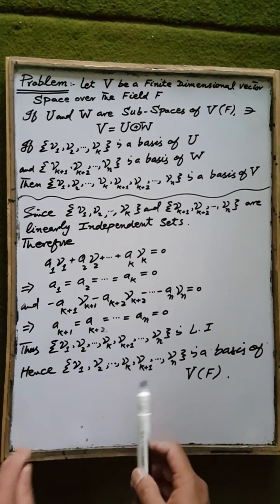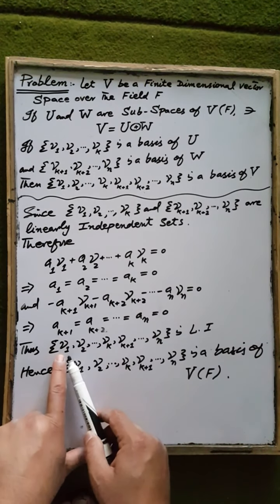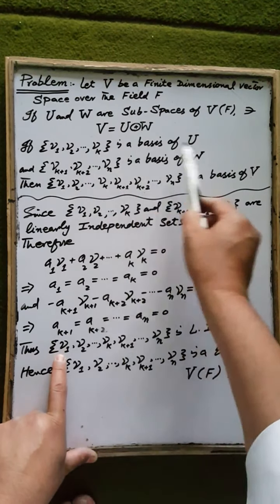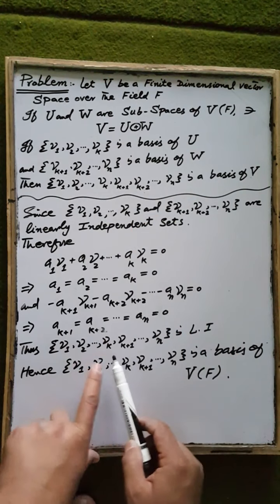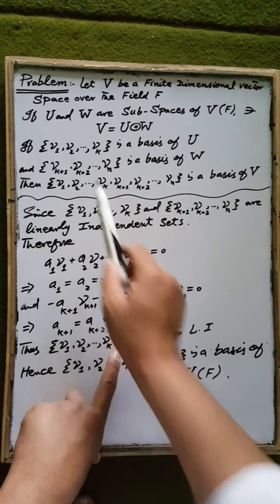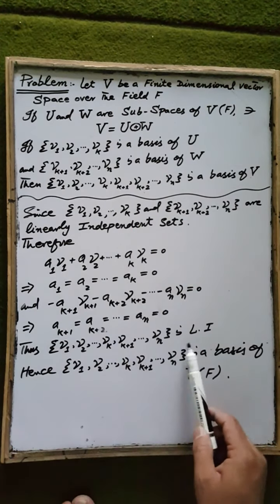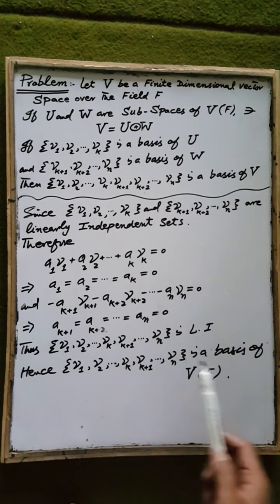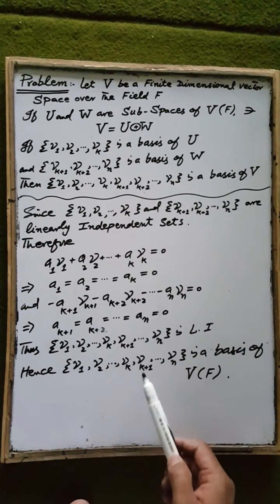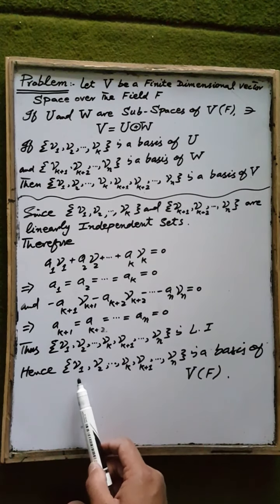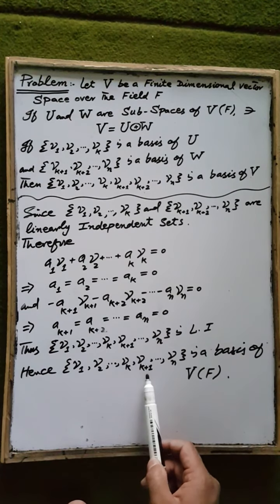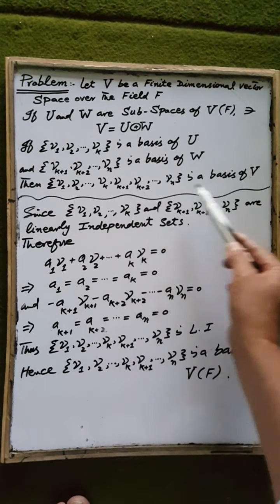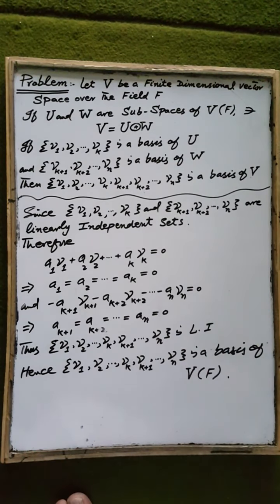Thus, the set containing the elements of both basis sets, that is v1, v2 up to vk+1, vk+2 up to vn, is linearly independent. It is proved that it is linearly independent and spans the vector space V over the field F, and consequently we can conclude that v1 up to vk+1 up to vn, that is, the union of these two sets, is a basis of the vector space V over the field F.